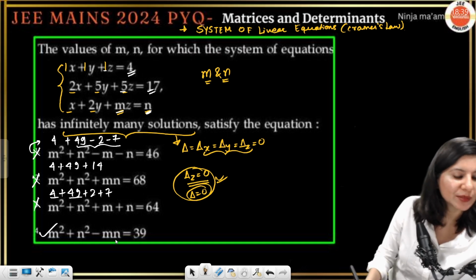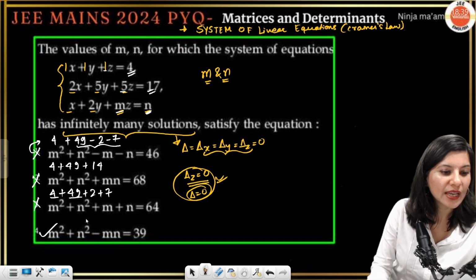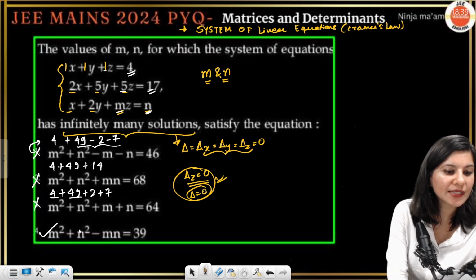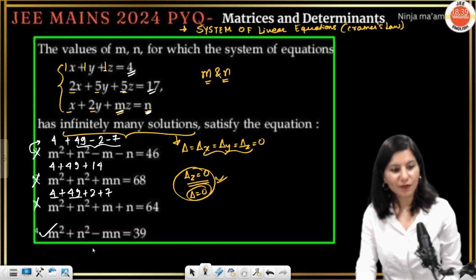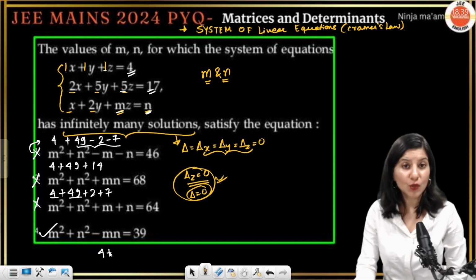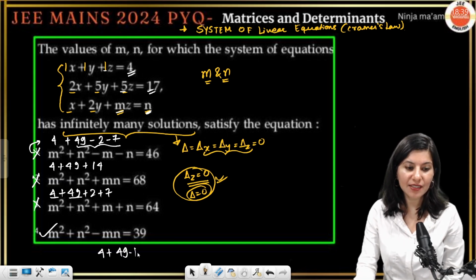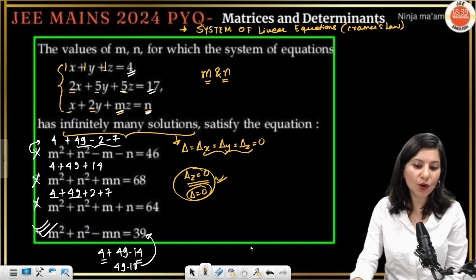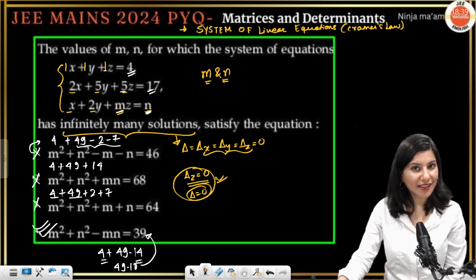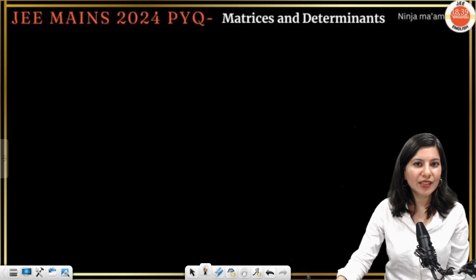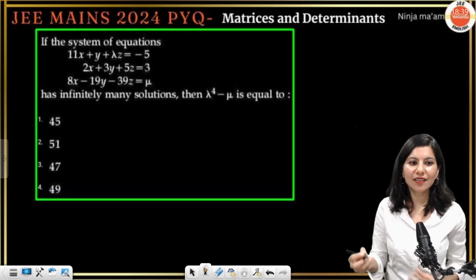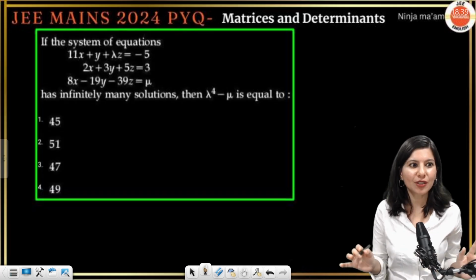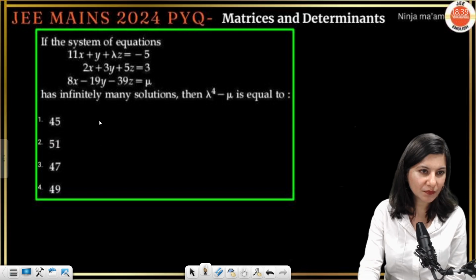The fourth option is m square plus n square minus mn. So 2 square, 4, plus 49 minus 14. 4 minus 14 is minus 10, and 49 minus 10 is 39. Obviously option D, or option 4, is absolutely right. So this is how we need to do it. Infinitely many solutions is not at all that difficult. What do you think?